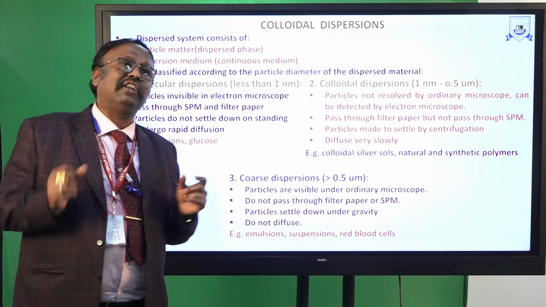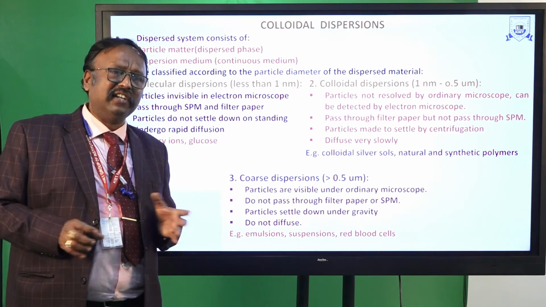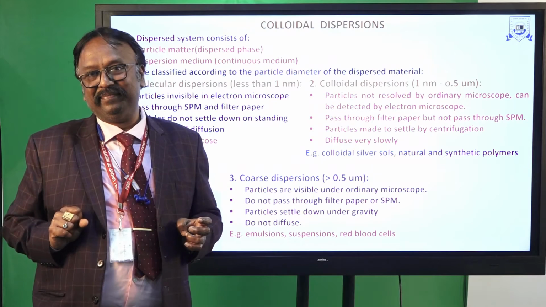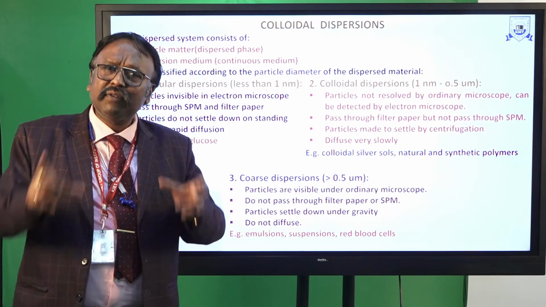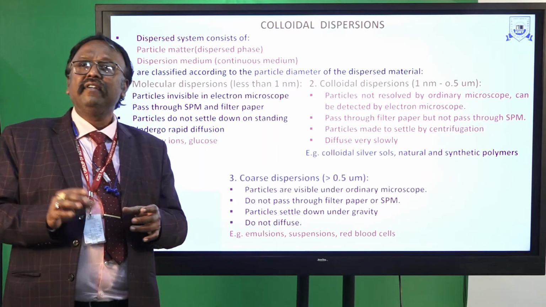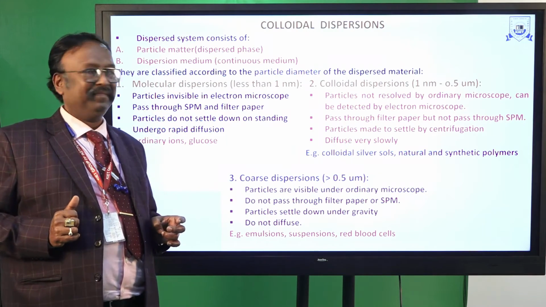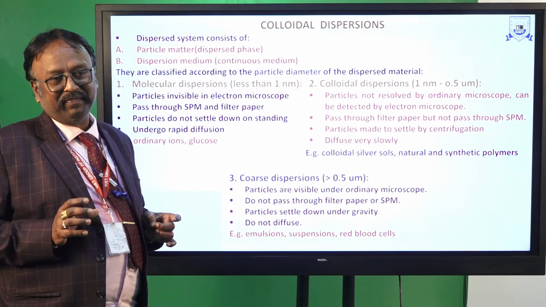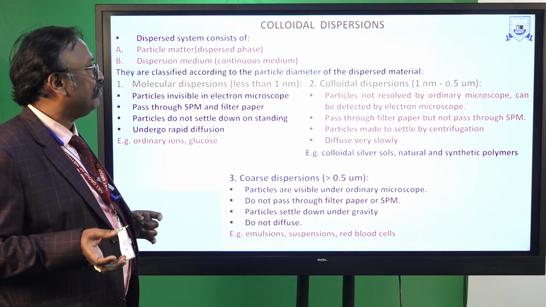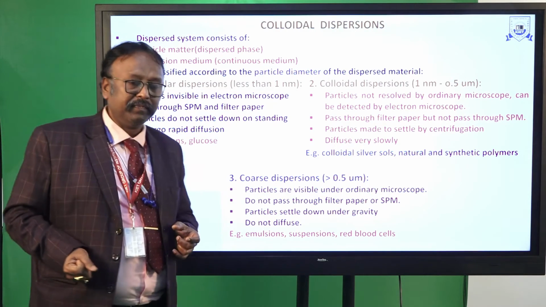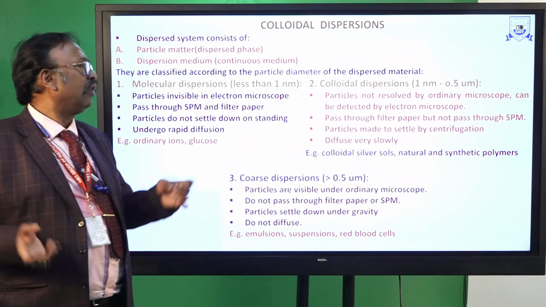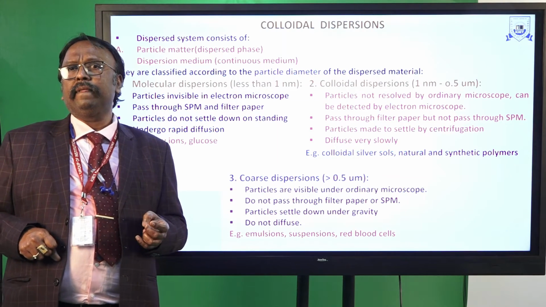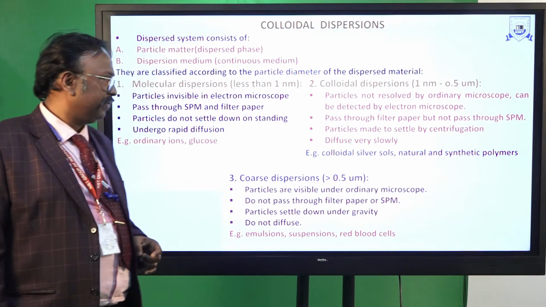The particles can be settled by centrifugation, but they diffuse very slowly through the semi-permeable membrane. Examples are colloidal silver sol, natural polymers, and synthetic polymers.